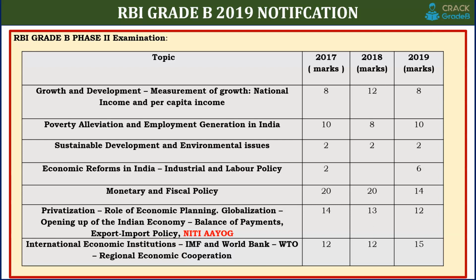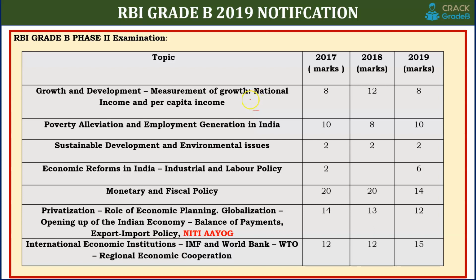So we will discuss topic wise, as given in the syllabus. The first topic is growth and development, measurement of growth, national income and per capita income. Questions are being asked every year from this chapter. You can see the marks of the questions asked from this chapter in 3 years, 2017, 18, 19, and we will do this analysis, and we will tell you for what topics and from what content you have to study, and what things you have to take care of in these topics in a fast manner.